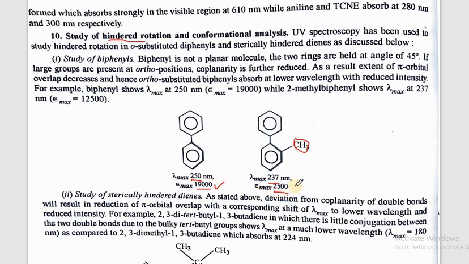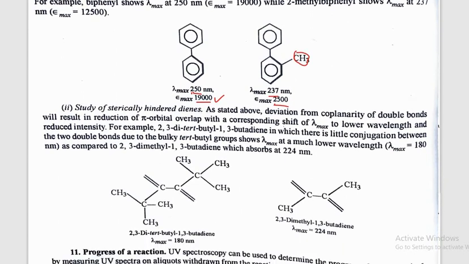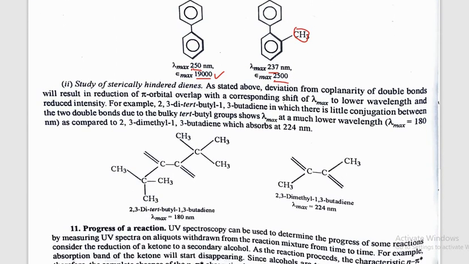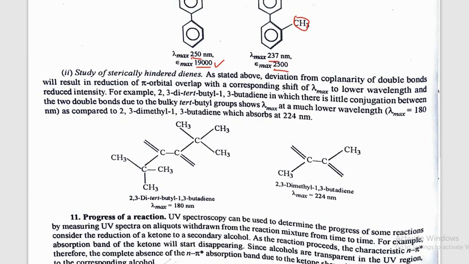So the intensity further shows whether the absorption maximum is strong or weak, so whether the rotation is restricted or not. Similarly, sterically hindered dienes also show this character.